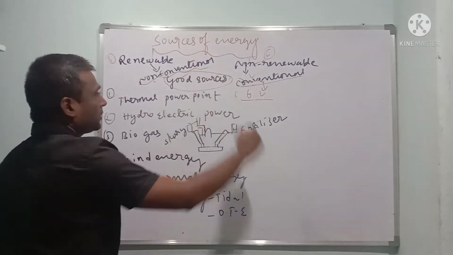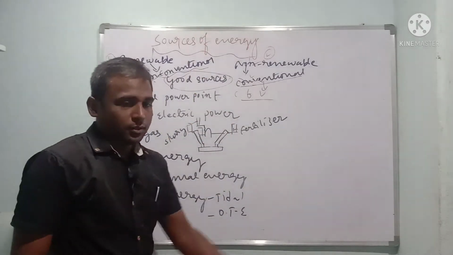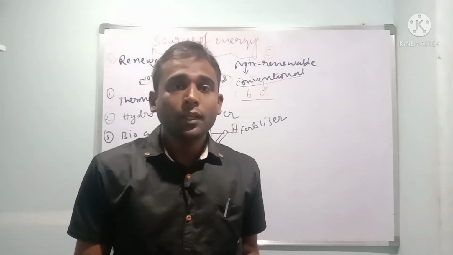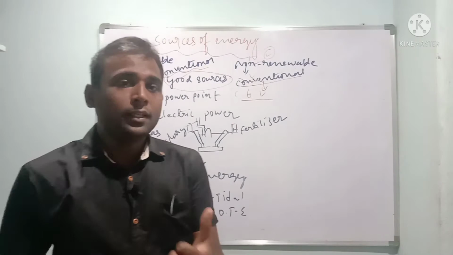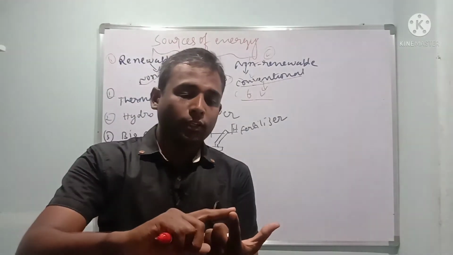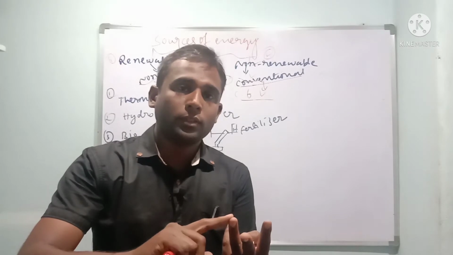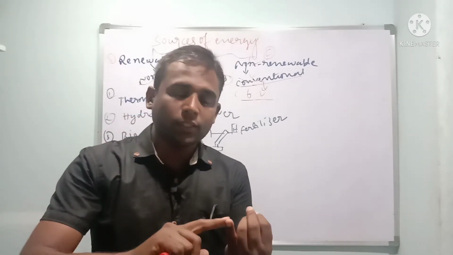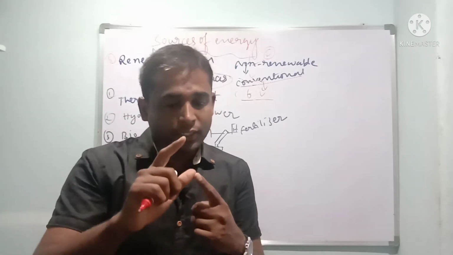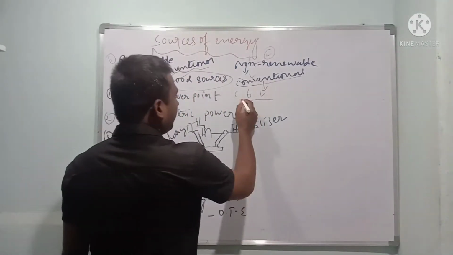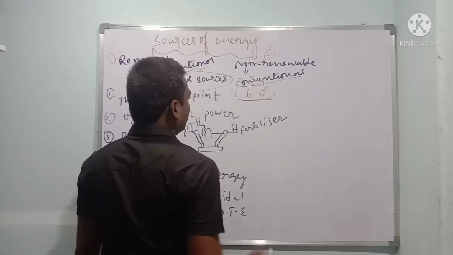Before this, good sources of energy. The sources should have some properties and should not have some properties. Means easy to use, easy to transport. It should be economical. It should not produce more smoke. It should be eco-friendly to nature and it should be easily available. Last but not least, that is CFV, calorific value.